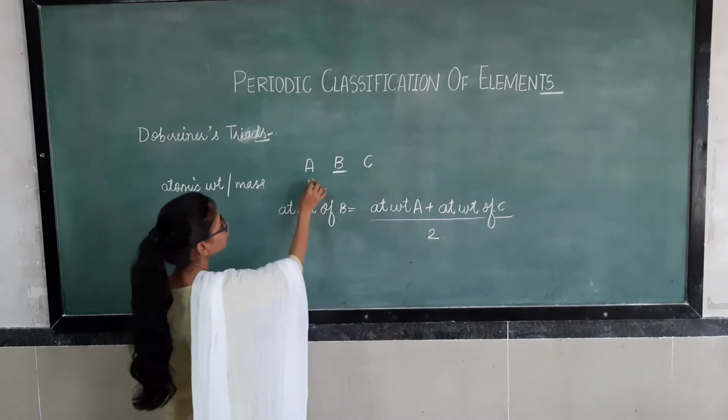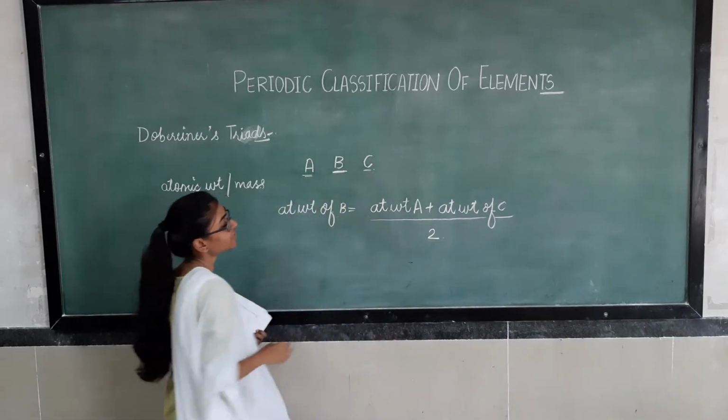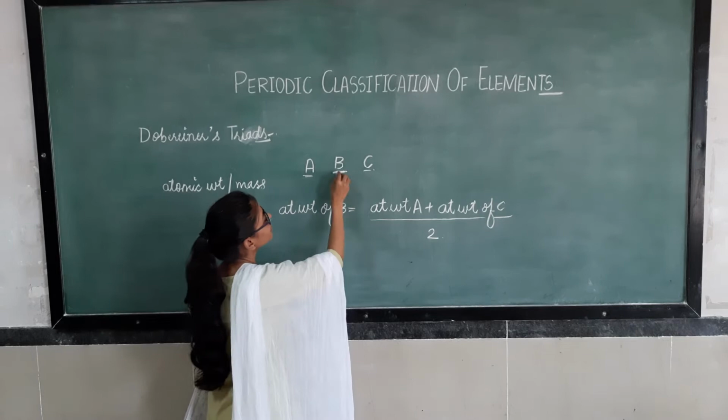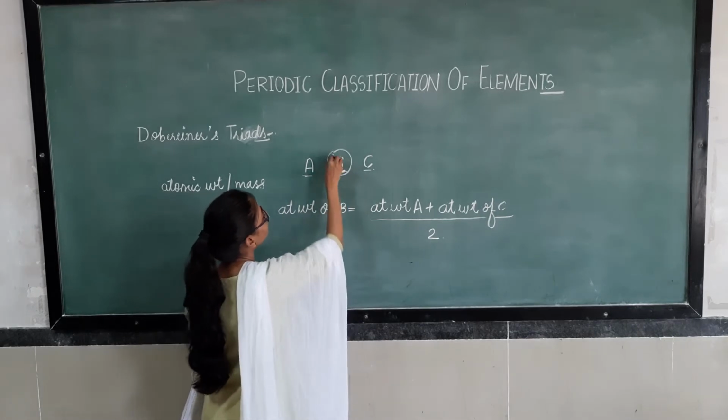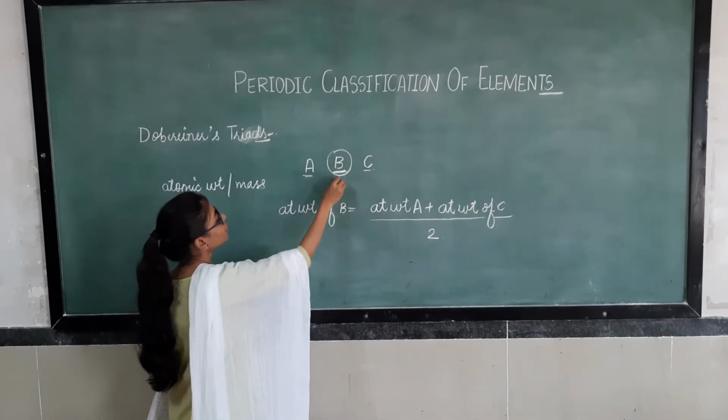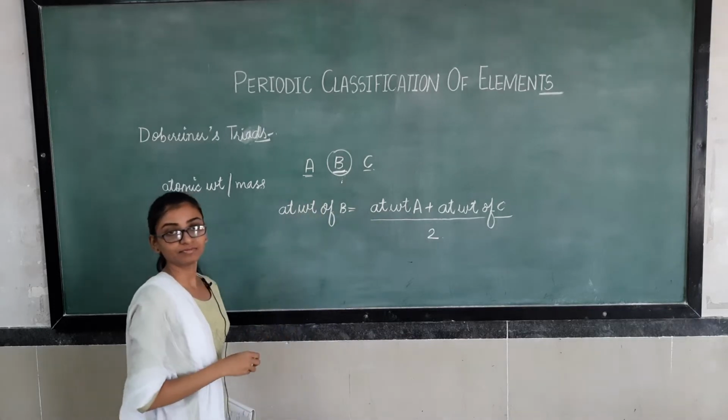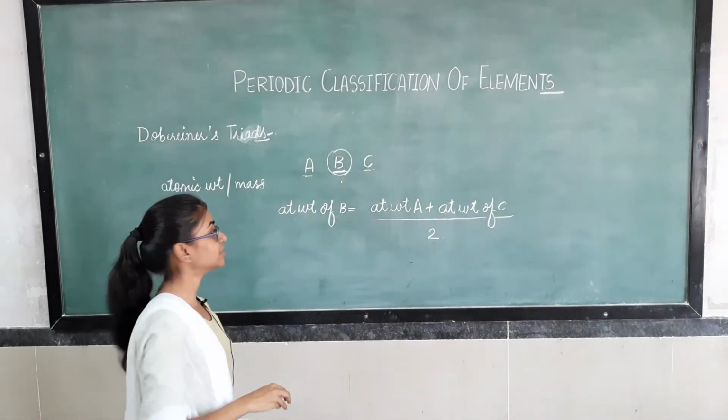It means the average of the left and right elements is the atomic weight of the middle element.